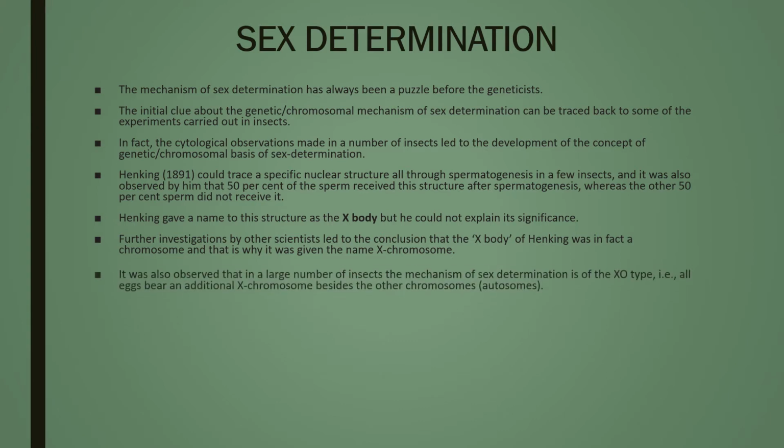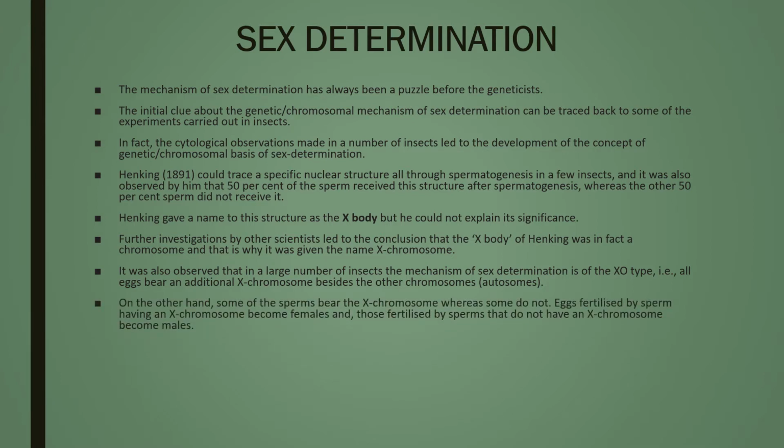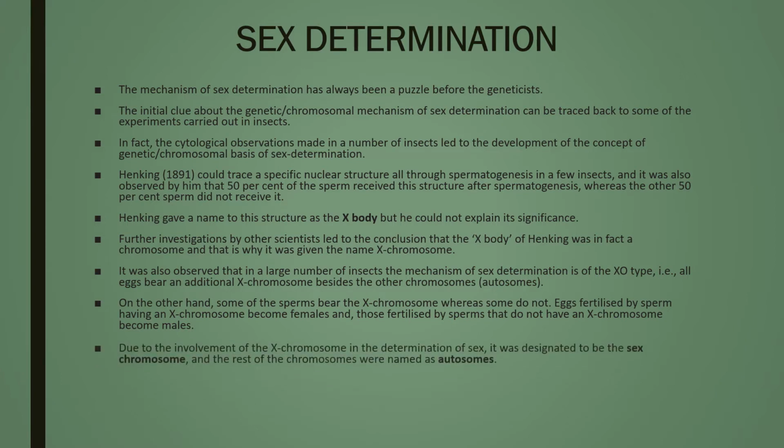It was also observed that in a large number of insects, the mechanism of sex determination is of the XO type, that is, all eggs bear an additional X chromosome besides the other chromosomes. On the other hand, some of the sperms bear X chromosomes, whereas the others do not. Eggs fertilized by sperms having X chromosome become females, and those fertilized by sperms that do not have an X chromosome become male. Due to the involvement of the X chromosome in the determination of sex, it was designated to be the sex chromosome, and the rest of the chromosomes were named as autosomes.